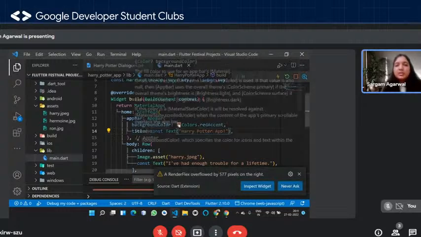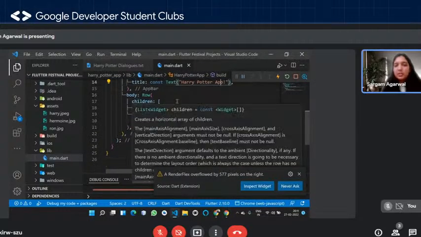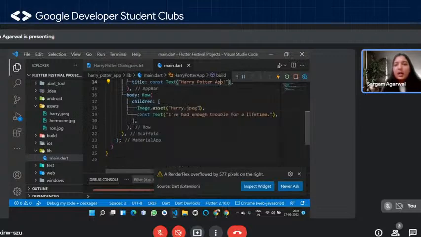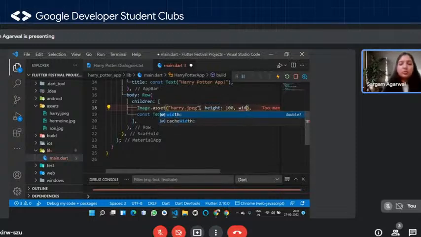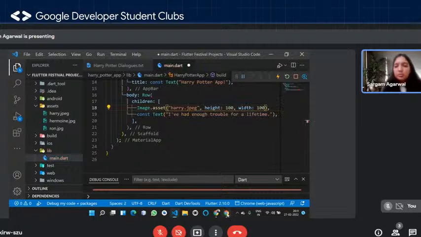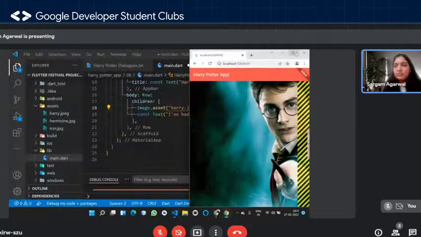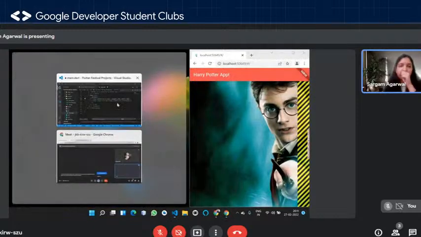What we can do, we can simply go in our Image.asset class, or let's say constructor, and I'm going to give it a height and width as well. So I'm going to say height, let's say 100, and also width, 100, right? So let me see it in real. Before saving, I'm going to just have it side by side.